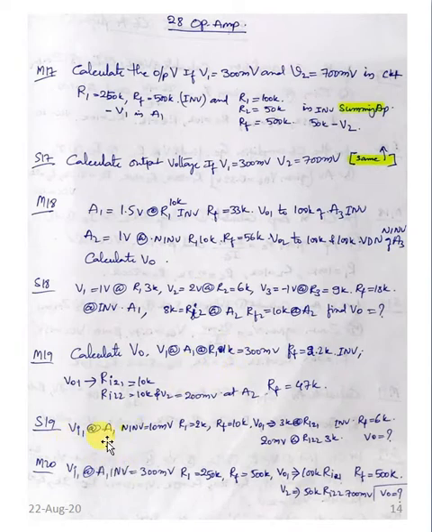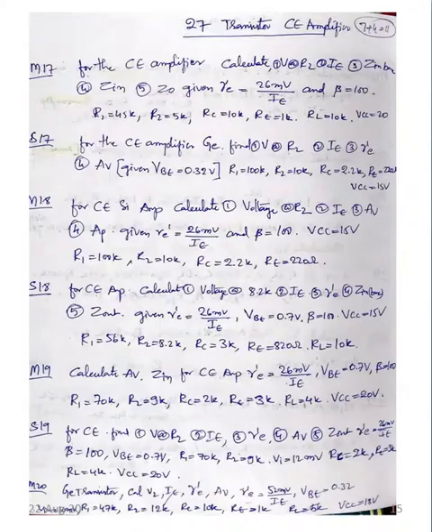Given Vi1 will be there, and the amplification factor will be there, that is the inverting terminal and non-inverting terminal voltage will be given, and two circuits will be there. By using those, you can easily select that and go with answering. And the next question is question number 27. This is also only one type of question. So it is only CE amplifier calculations. You can answer this question, and it is very easy.